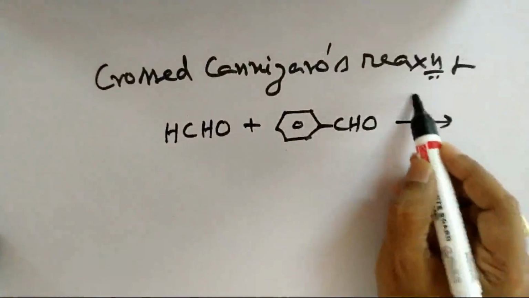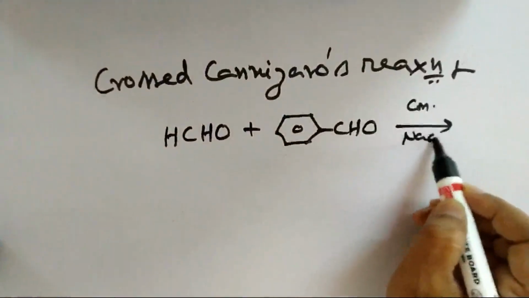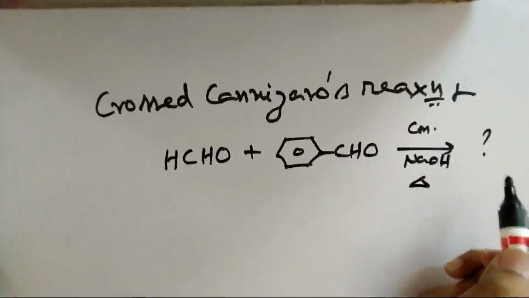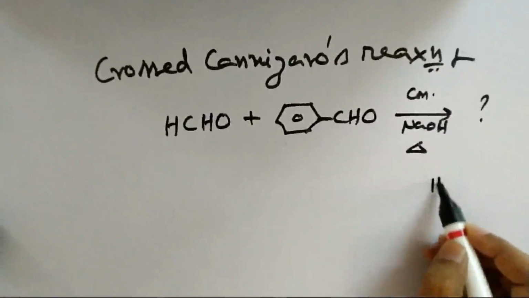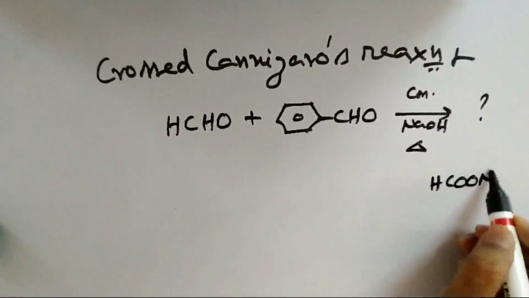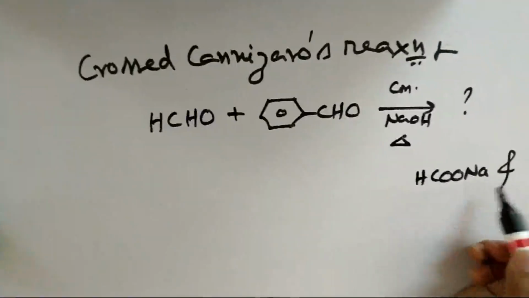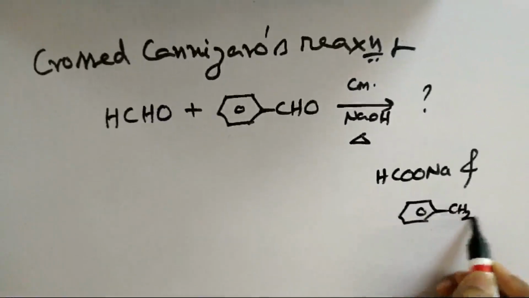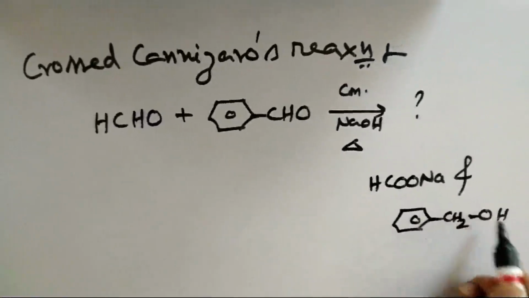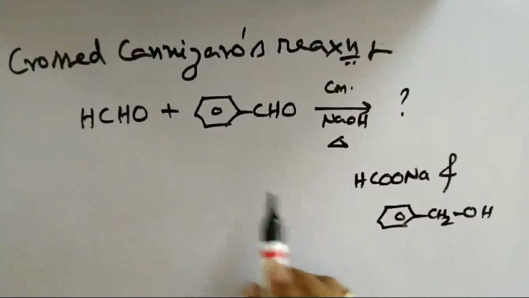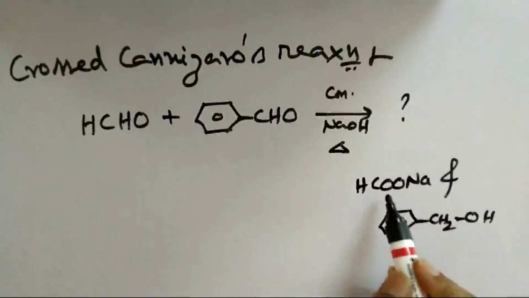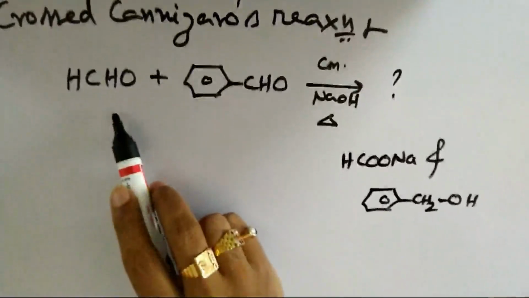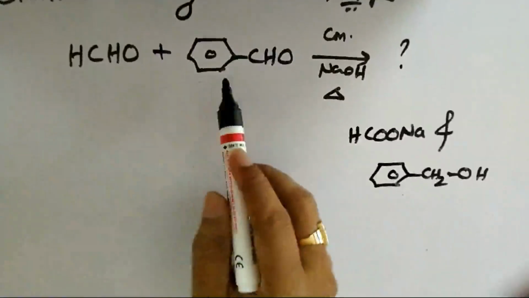Then what is the product obtained? Concentrated NaOH and heating. Now what is the product obtained? The product will be sodium formate, HCOONa, and benzyl alcohol, C6H5CH2OH. How did I write this? Why can't it be the other way? Why can't it be sodium benzoate and methyl alcohol? This can undergo oxidation, this can undergo reduction, but why did I not write it that way?